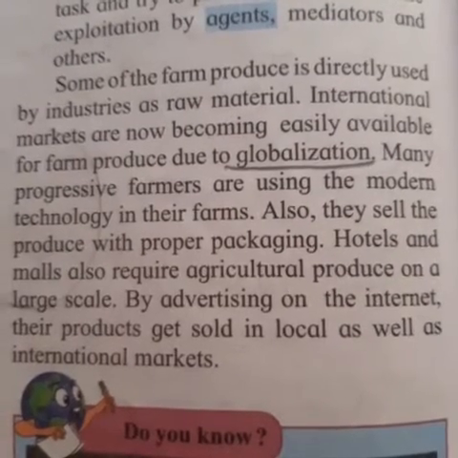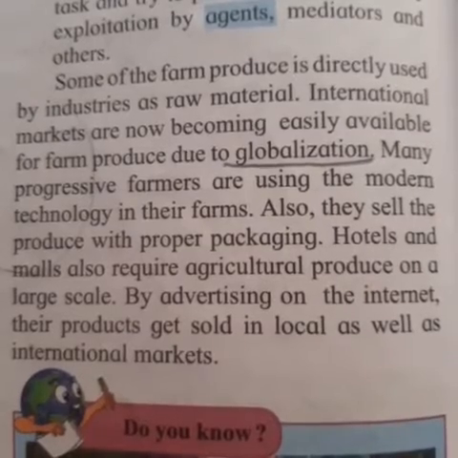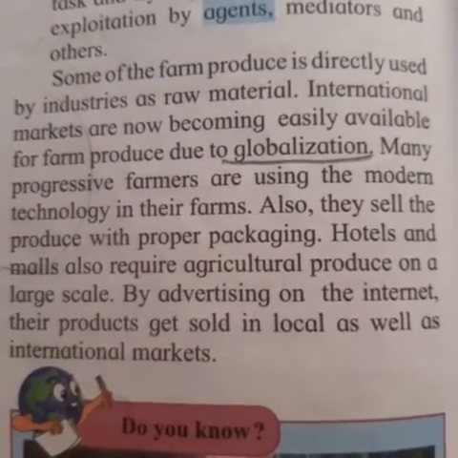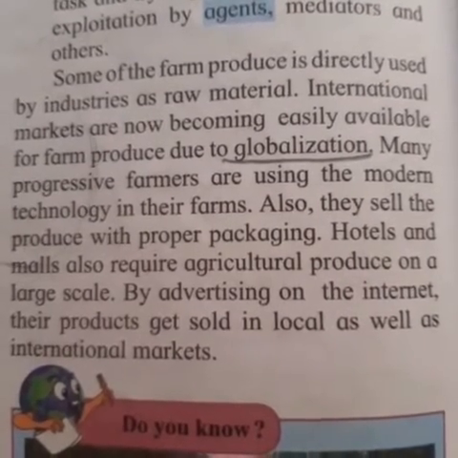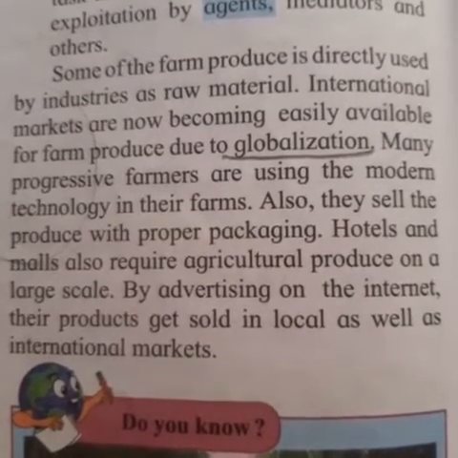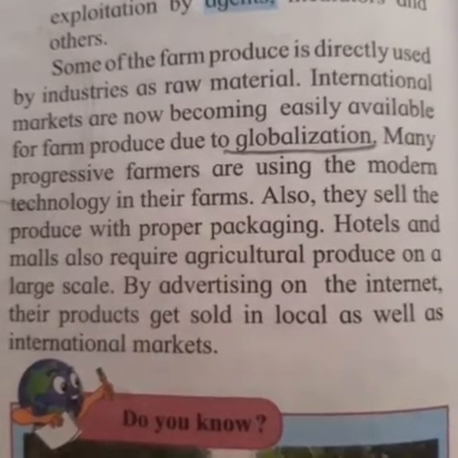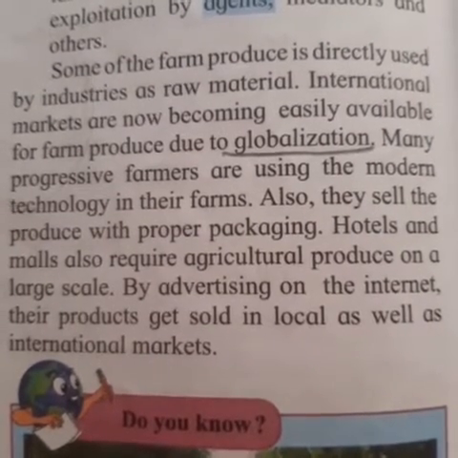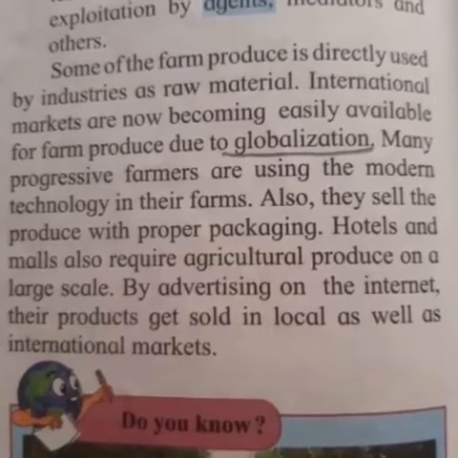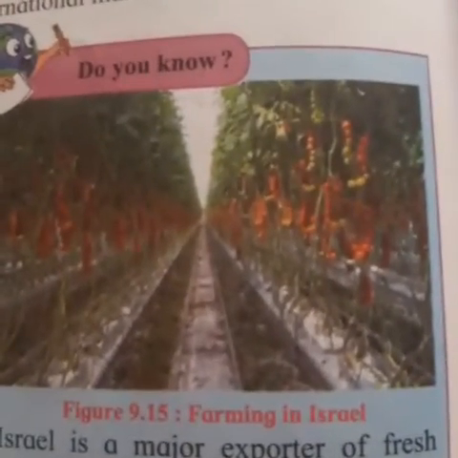Progressive farmers are using modern technology in their farms. Also, they sell the produce with proper packaging. Hotels and malls also require agricultural produce on a large scale. By advertising on the internet, their products get sold in local as well as international markets. Now over here they have given the farming in Israel.